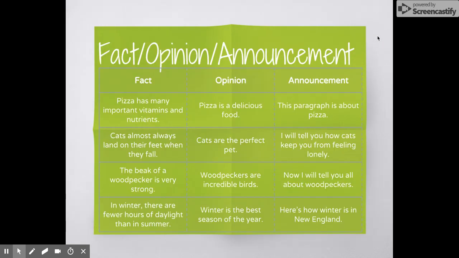Here are some examples of facts, opinions, and announcements about various subjects. The first one is about pizza. The fact states that pizza has many important vitamins and nutrients. The opinion says pizza is a delicious food. The announcement tells us this paragraph is about pizza. The fact can be proven by research or some sort of science. You could even look it up in a reference text or on the internet. The opinion that pizza is delicious could be what you think, but someone else could think pizza is not so great. And then the announcement, that just says what it is.